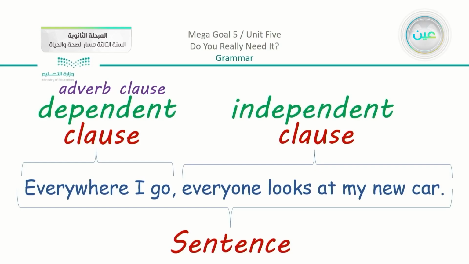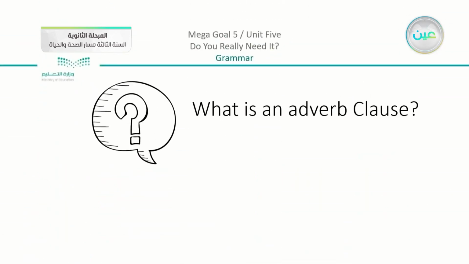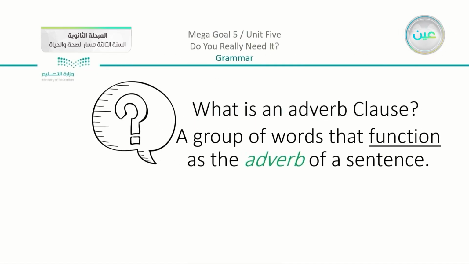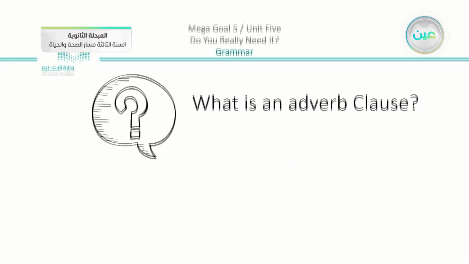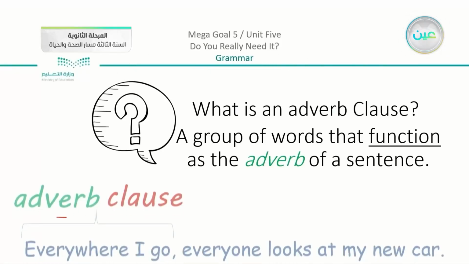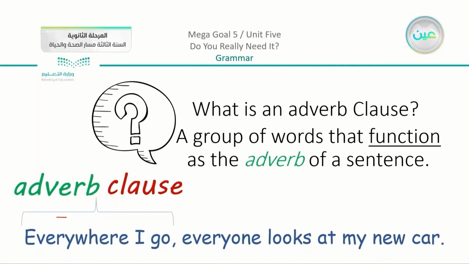Now moving on, just to make sure that we are on track here, what is actually an adverb clause? It is a group of words that function as the adverb of a sentence. So going back here to our example, you can see that here, everywhere I go, all of this part, or the complete clause here, is functioning as one word, as an adverb here. So we call it an adverb clause because it functions as an adverb. Now going back here, we have this adverb clause, everywhere I go.